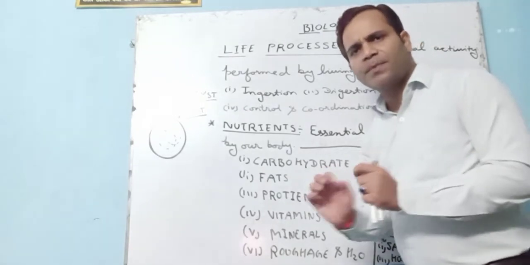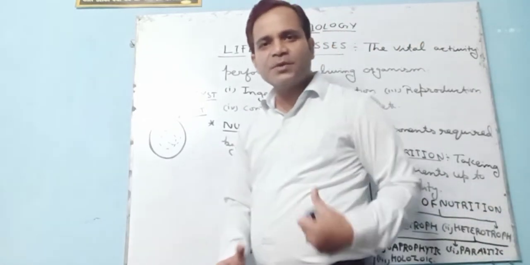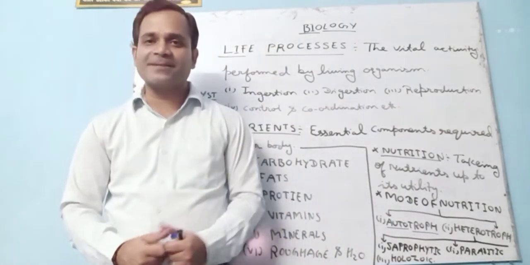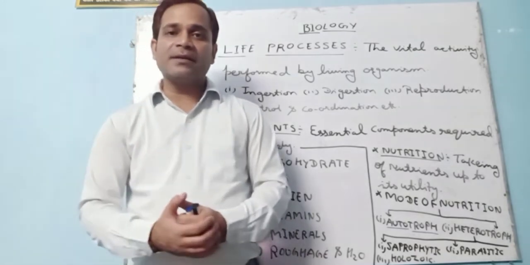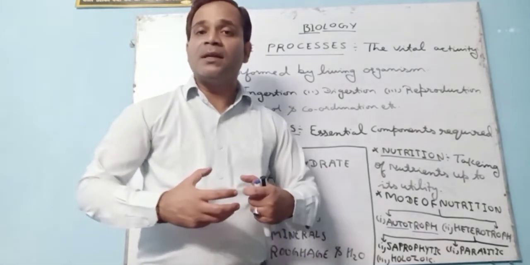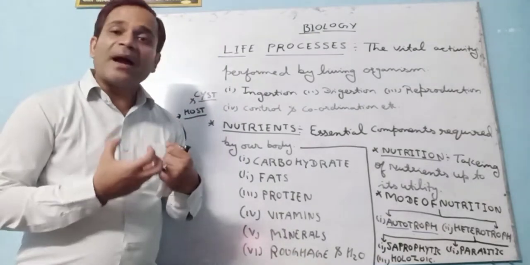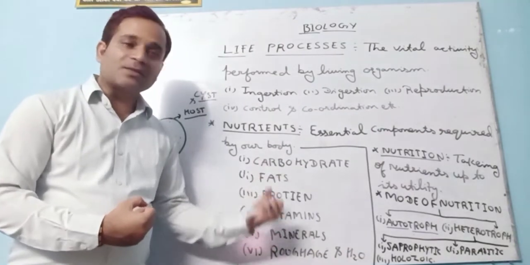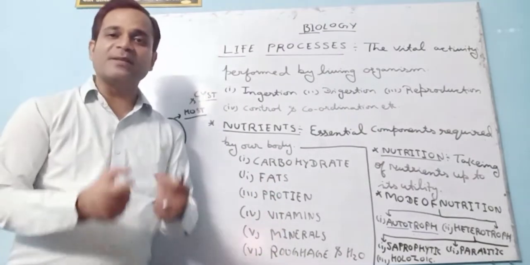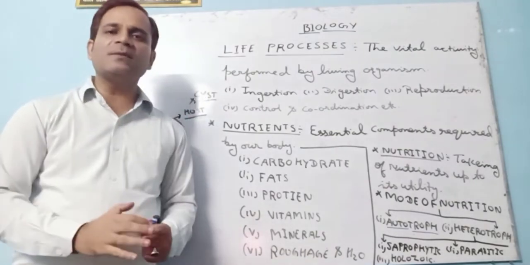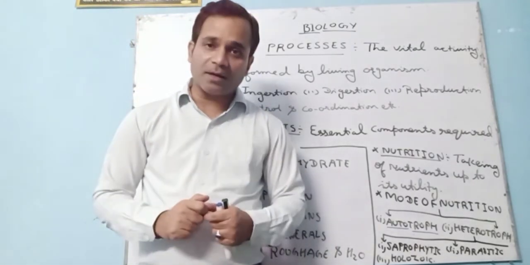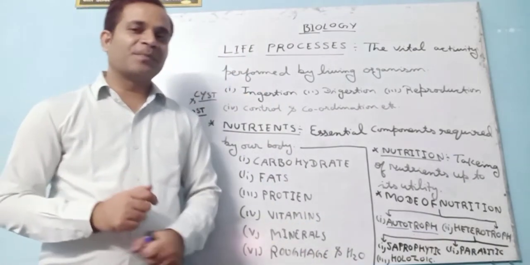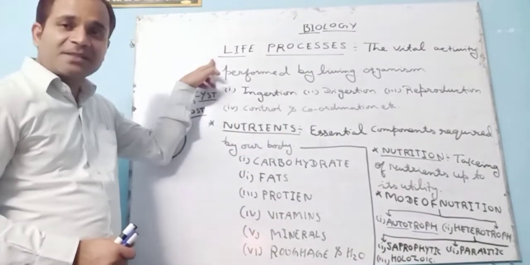It is not easy to break down these foods, these nutrients. They require some enzymes to break down all these things. So the organisms which require some enzymes to break down all these nutrients are known as holozoic. The organisms which feed on complex food. यानी ऐसा organisms जो क्या करे? Complex food को खा रहा हो, उन सारे को हम लोग क्या बोलते हैं? Holozoic बोलते हैं students.